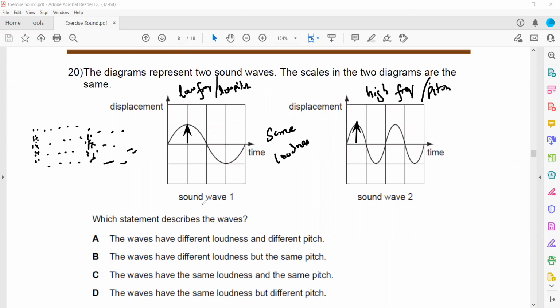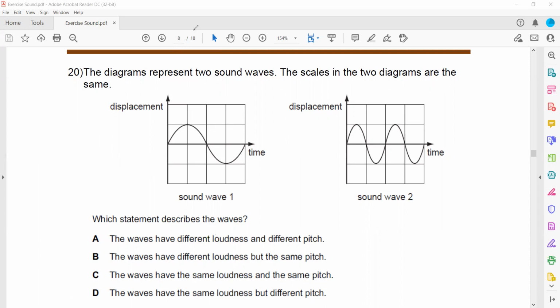So which statement describes the waves? The waves have different loudness, so that is wrong. They have the same loudness. The waves have different loudness, again that is wrong. The waves have the same loudness and same pitch. Same loudness is correct, but they don't have the same pitch. The waves have the same loudness, but they have different pitch or different number of vibrations per second. That's why D is the right answer.